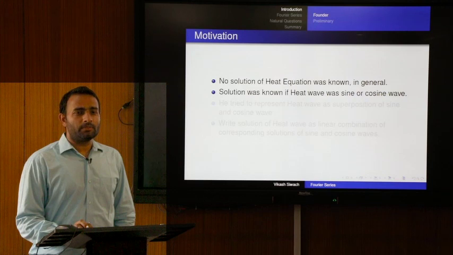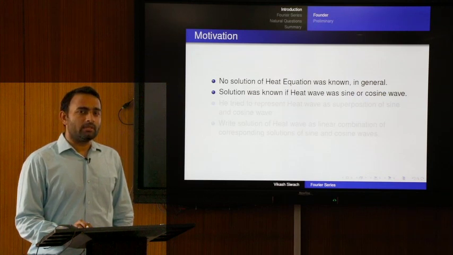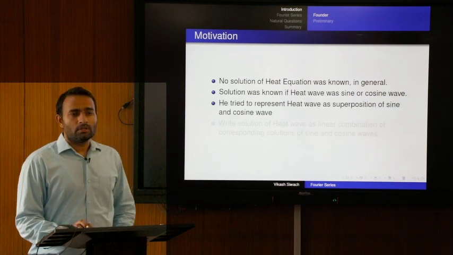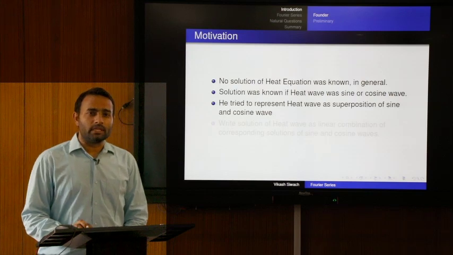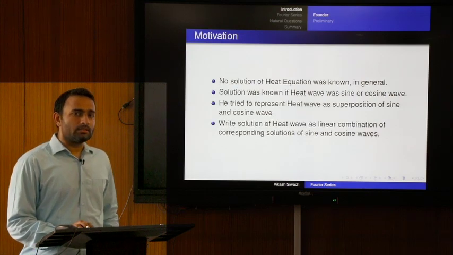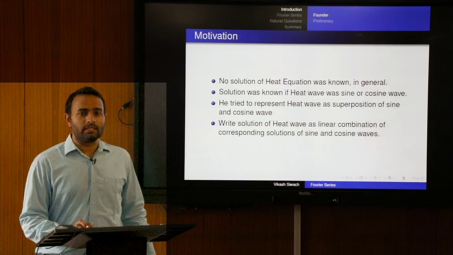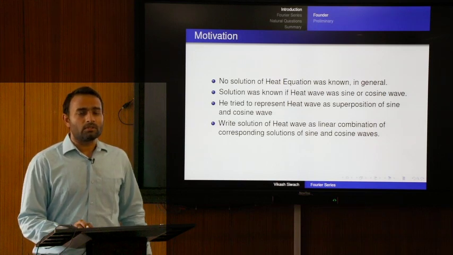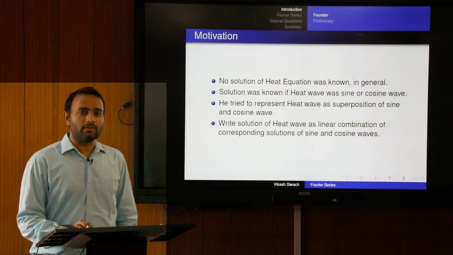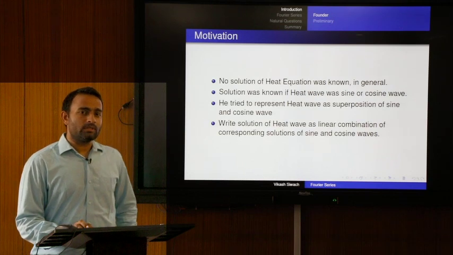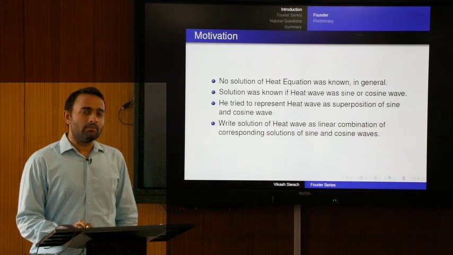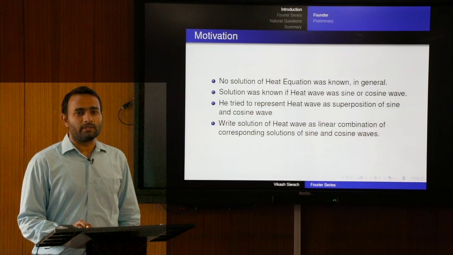So, he tried to represent his heat wave as a sum of sine waves and cosine waves, so that later he can write the solution for the heat equation as the linear combination of the corresponding solutions for sine waves and cosine waves. So, this was the motivation behind the development of this series representation of periodic functions.